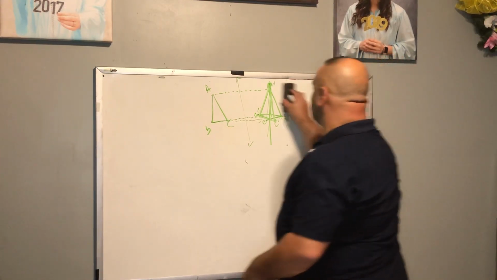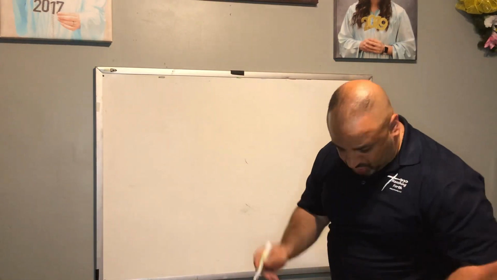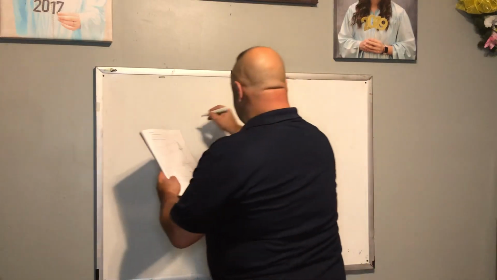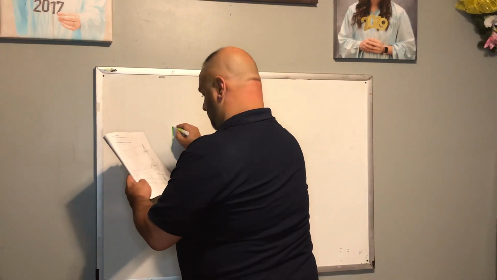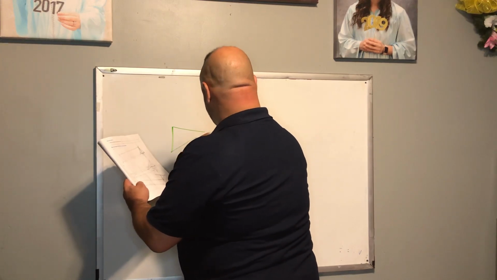I want to do one more and try to, again, forgive me for not having the proper tools to do this. So we have triangle A, B, C, right?